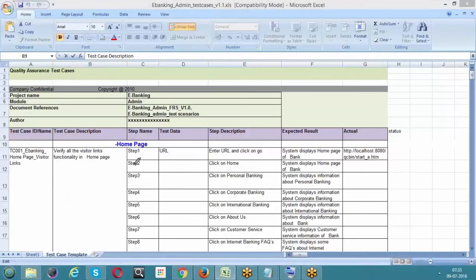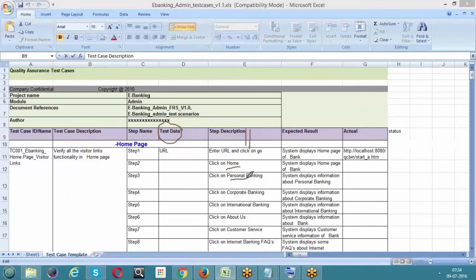Step 9. Every test case will have a step name, and every test case should contain at least one step description and expected result. Now, test data. This is very important. Test data is nothing but the data which is used to perform the step description. What is step description? The user action. Enter URL. Click on home.